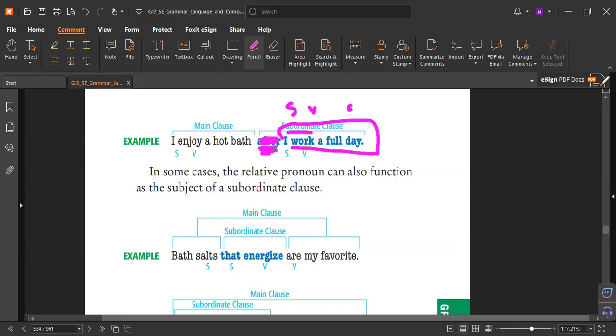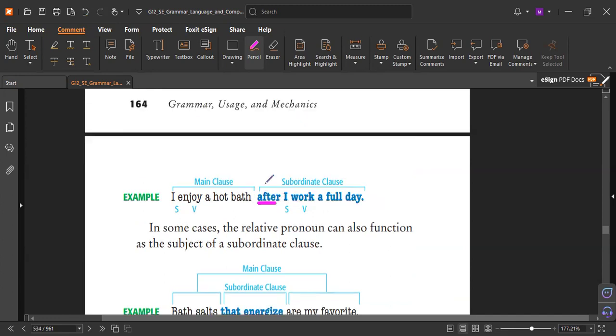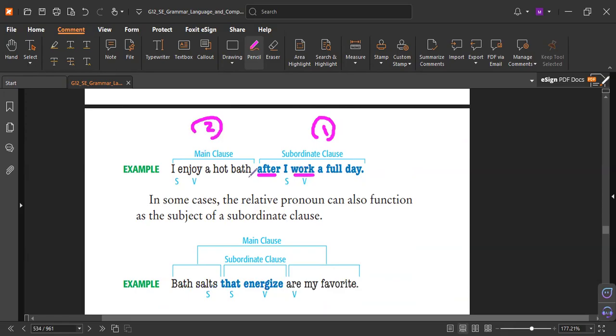Why should we use them? To connect two ideas, clause 1 and clause 2. To tell what happened before. Like that: I enjoyed the hot bath after I work a full day. This happened first, and this happened second, because logically, I work first and then take a bath, because he said after.